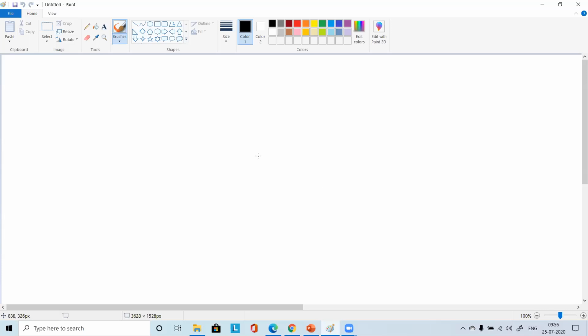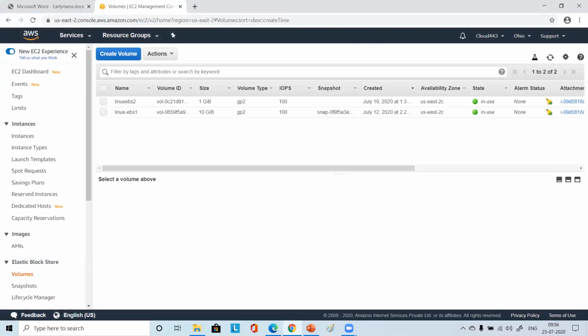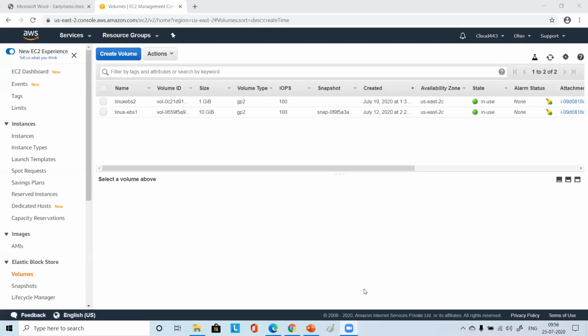Okay, so I'll try to explain using this. That whiteboard was really good. I can also try the whiteboard from Zoom. Let me try this one. It should be good.